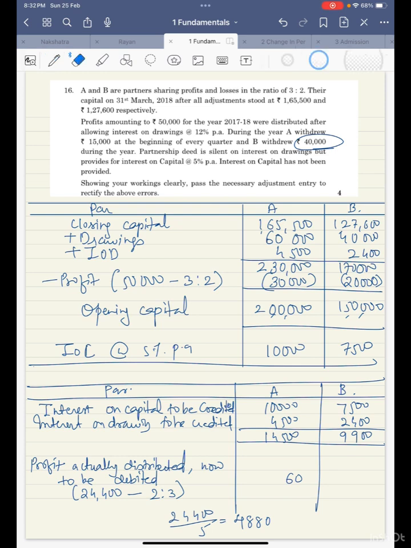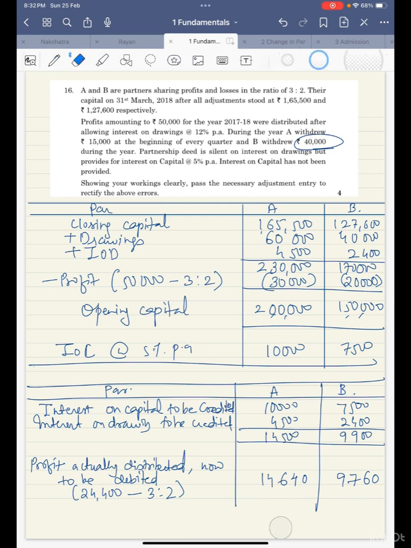Oh sorry, it's 3:2, not 2:3. 3:2. So this value will come this side. 2 into 16, 1 17, 1 carry 8 and 9. And the value which is supposed to be paid to A is into 3. So 24, 2 carry, 24, 25, 26, 2 carry, 12, 13, 14.